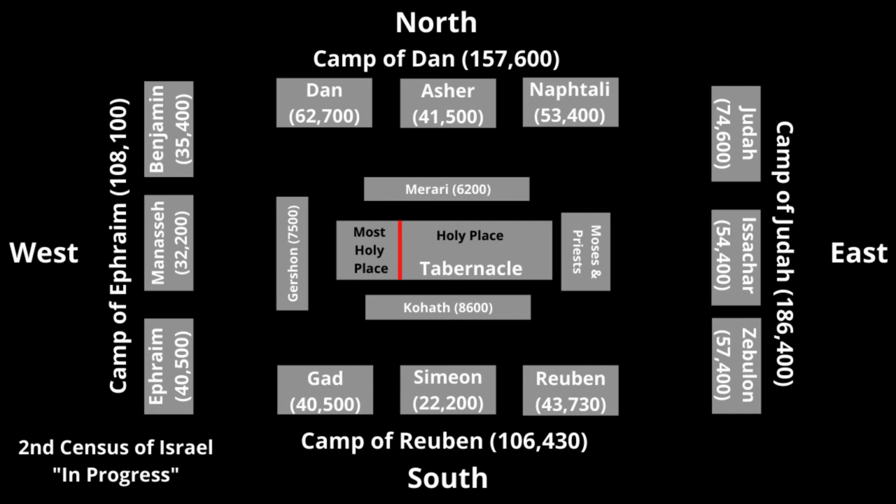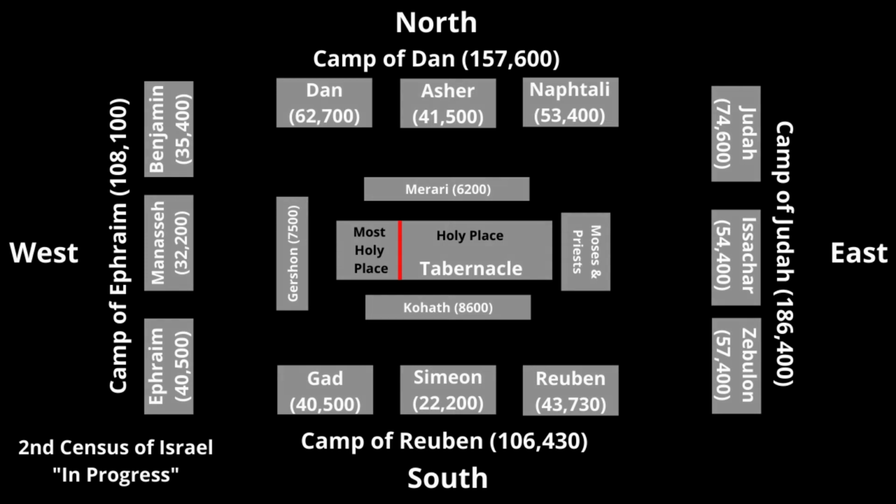Coming now to the camp of Judah, we saw that in the first census, this was the largest camp in Israel with 186,400 men of war. Judah led the way with 74,600 men, followed by Zebulun with 57,400, and then Issachar with 54,400.